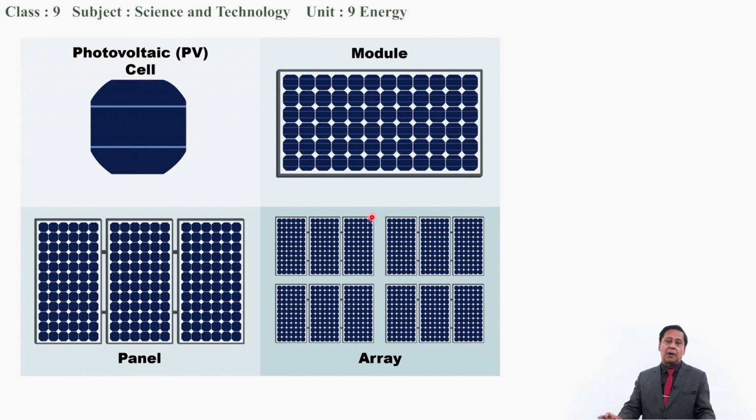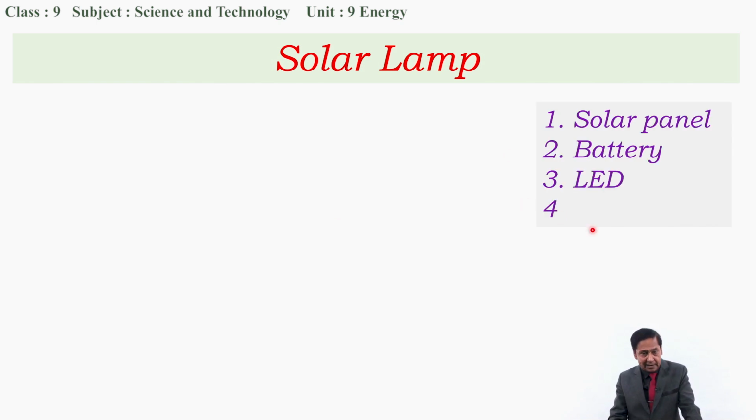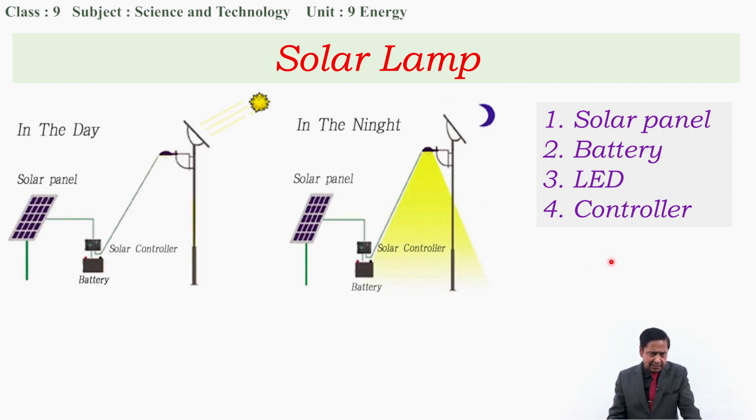Now let's talk about the use of this solar panel or solar array. It is used in the solar lamp. These are the basic components of the solar lamp: solar panel, battery, LED and controller. These four are the basic components of a solar lamp, and it can be understood nicely like this.